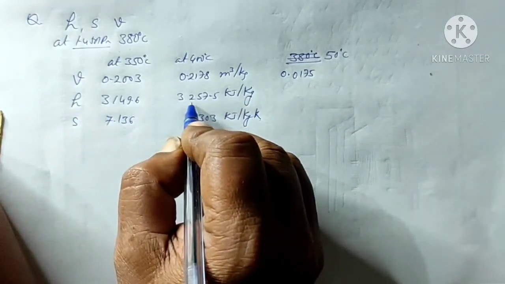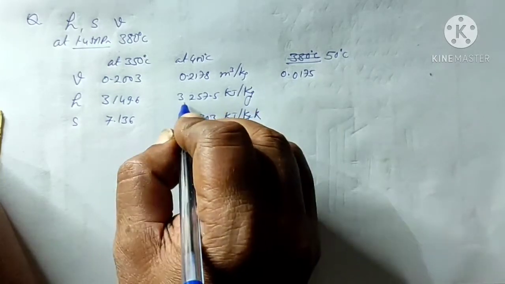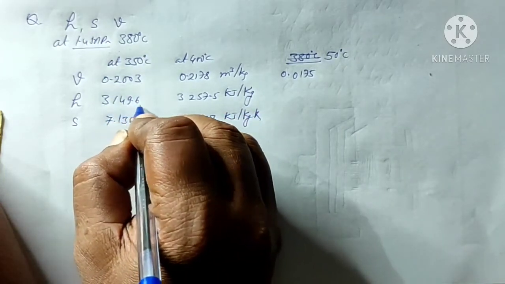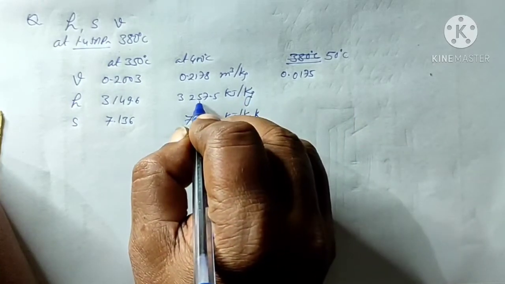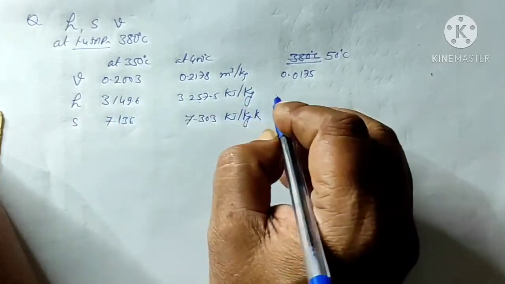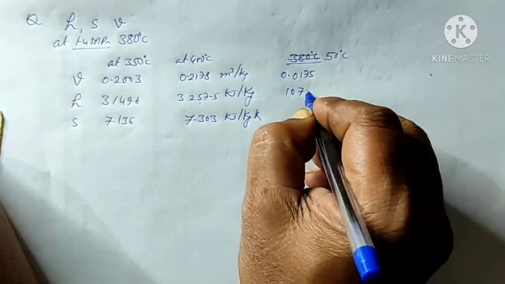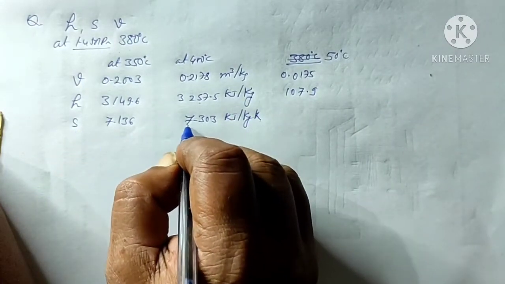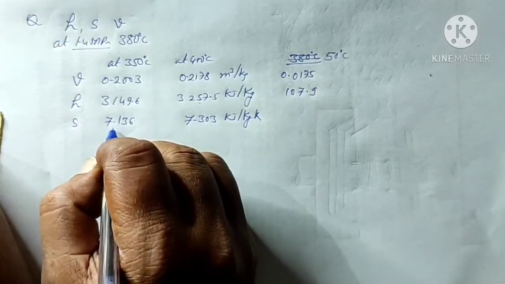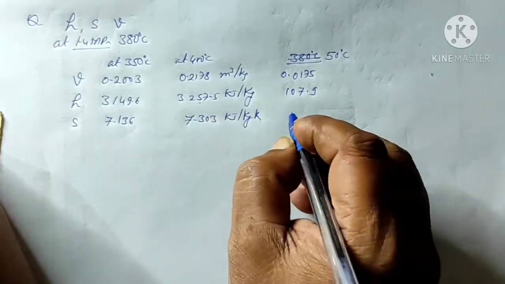Similarly, the enthalpy is changing from 3149.6 to 3257.5, that is the difference of this minus this is equals to 107.9, and entropy change is 7.303 minus 7.136 is